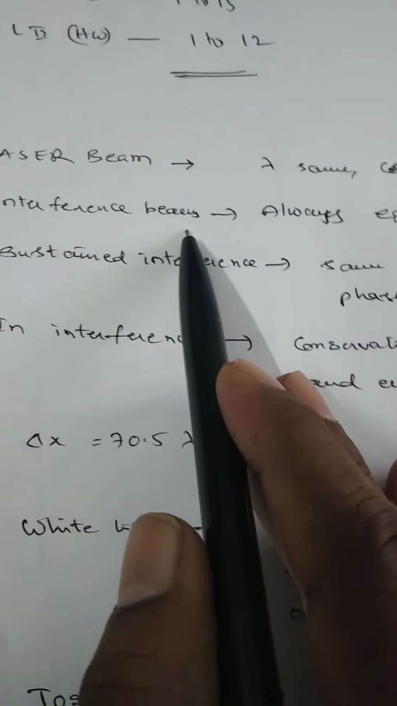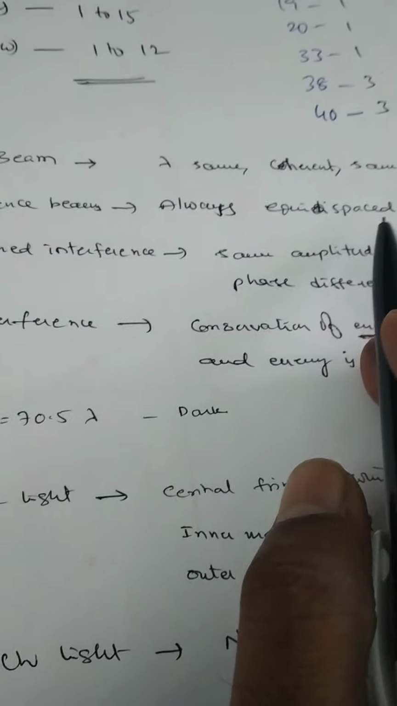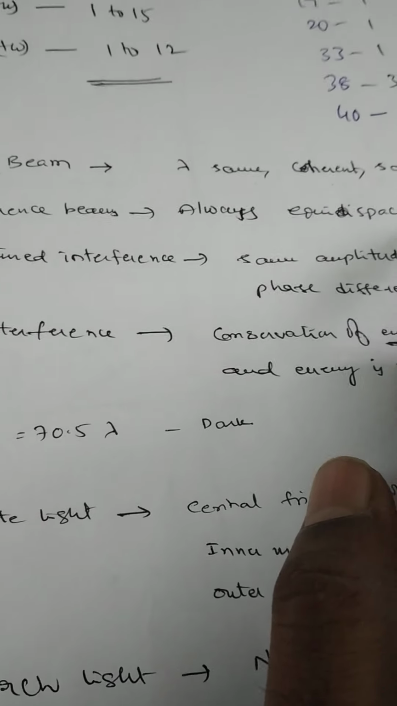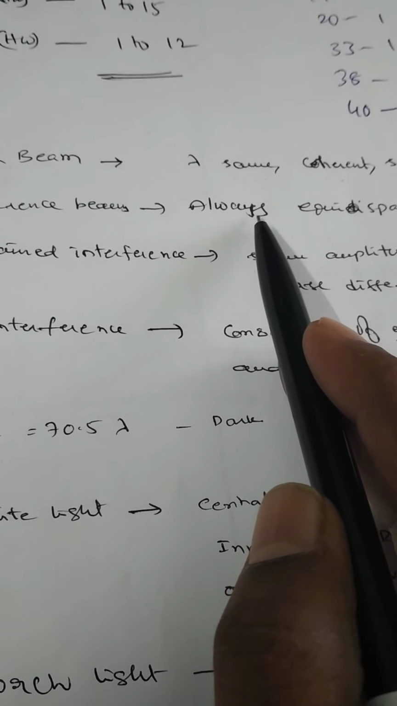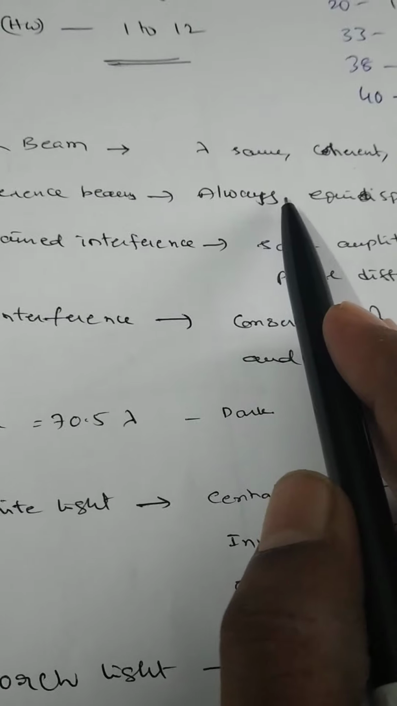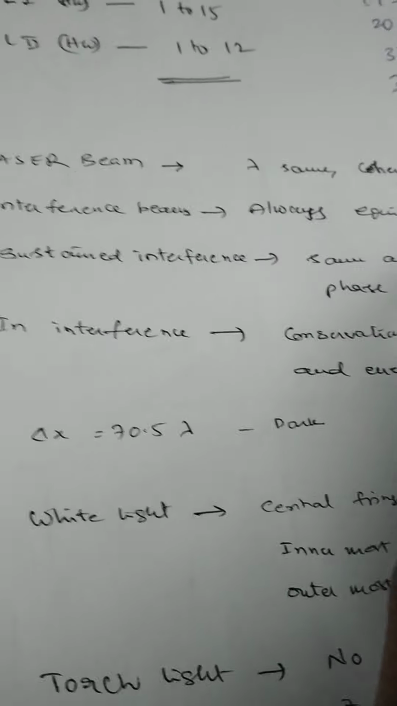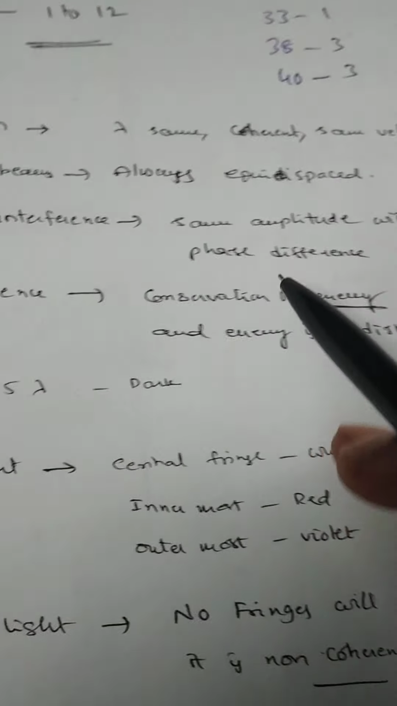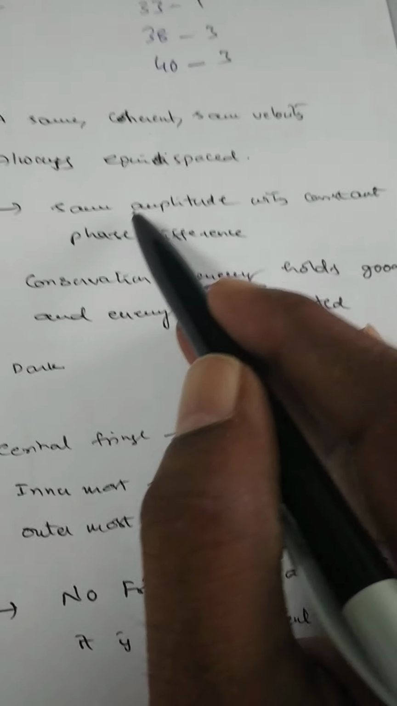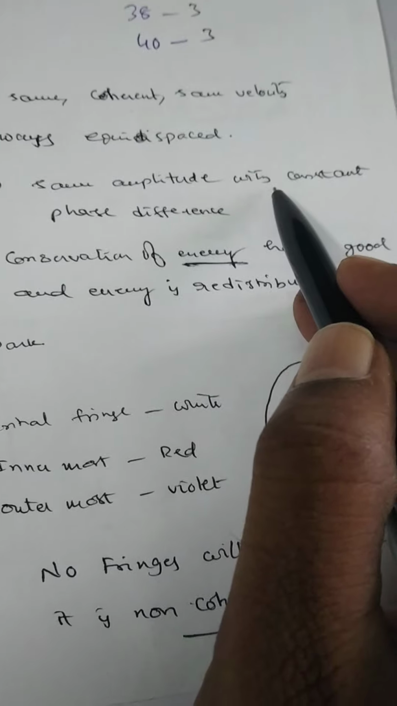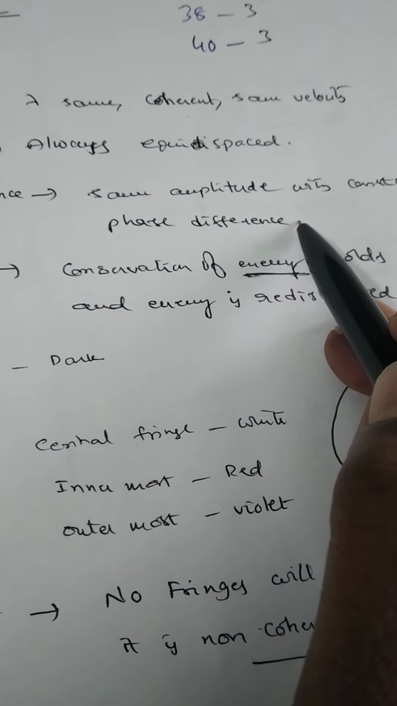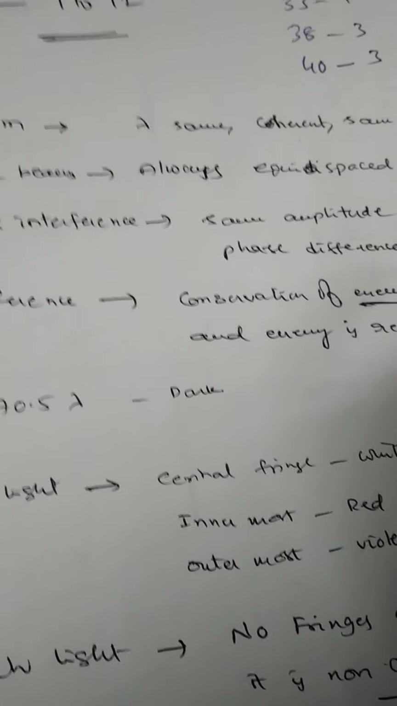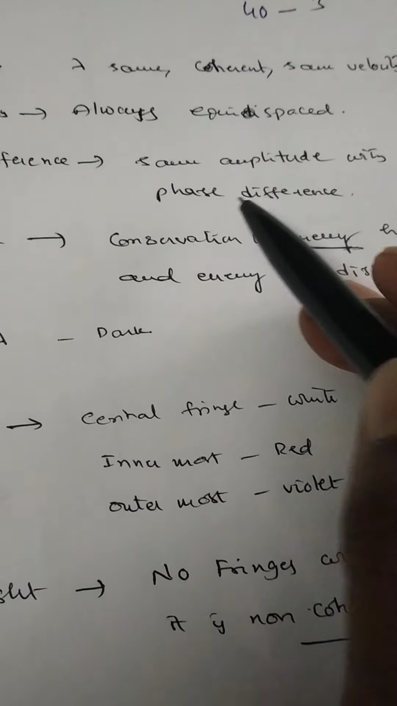In case of interference, the interference bands are always equally spaced, meaning the distance between two successive bright bands is equal to the distance between two successive dark bands. Again, in case of sustained interference, the two waves have the same amplitude with a constant phase difference. For sustained interference, both waves must be coherent.